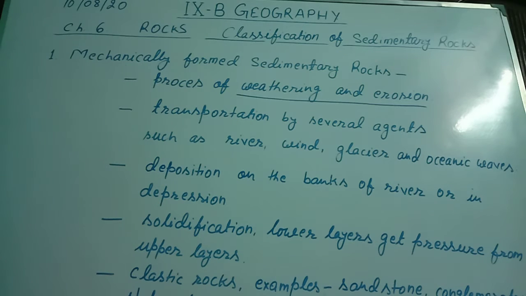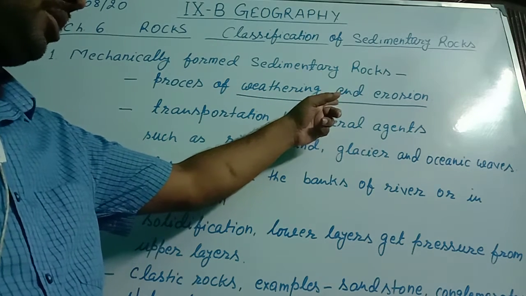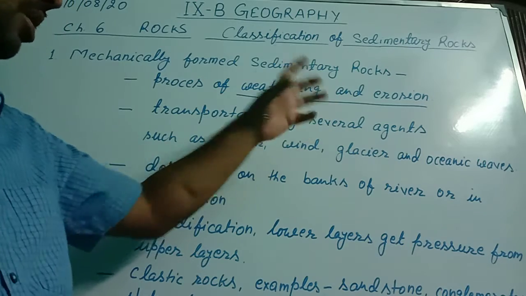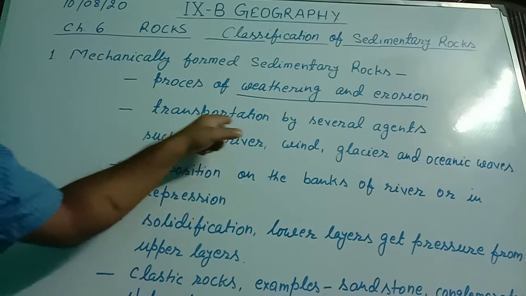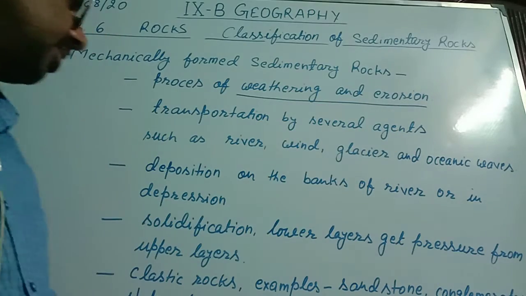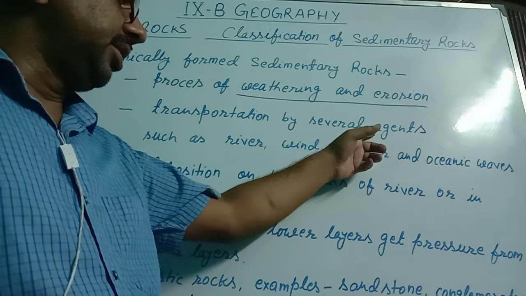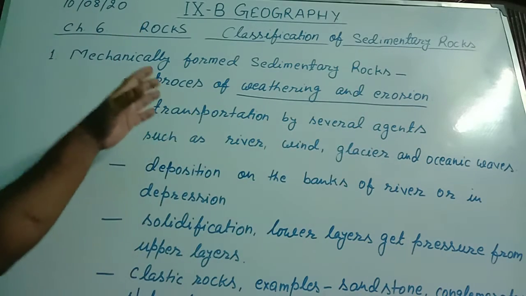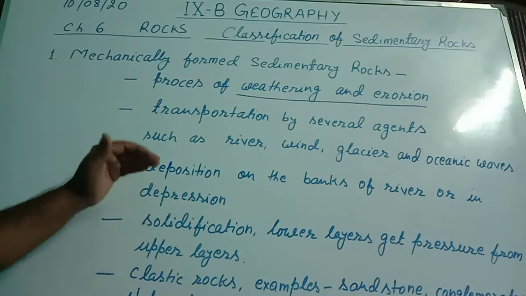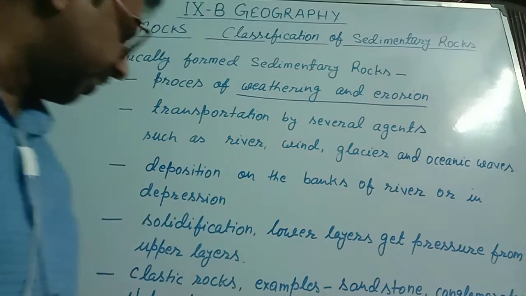There are several processes involved in the formation of mechanically formed sedimentary rock. The first is weathering and erosion. The rocks are broken into fragments or smaller parts. Those smaller parts are transported by several agents such as river, wind, glacier, and oceanic waves. When the force of agents decreases, these transported materials are deposited on the banks of river or in the depressions.